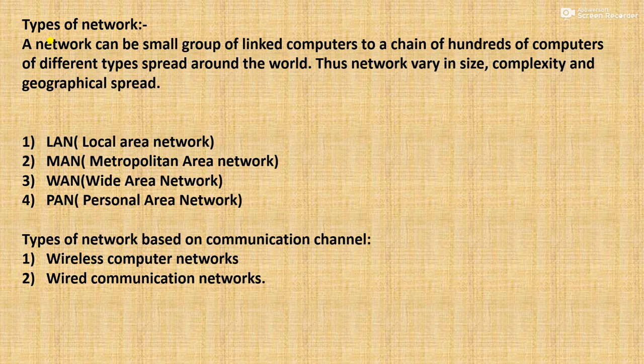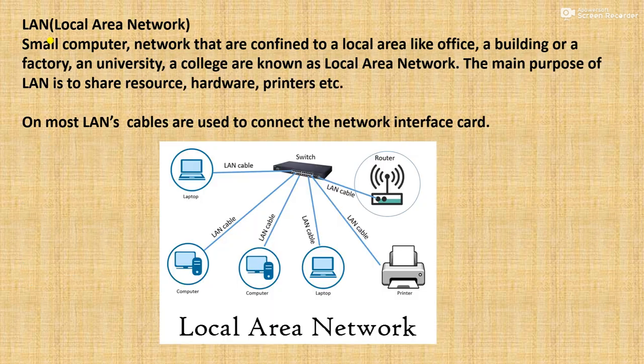First we have LAN, that is local area network. These full forms are important, and we will definitely discuss the differences also. MAN is metropolitan area network. WAN is wide area network. The fourth one is PAN, that is personal area network. What are these, and what is the range of each? We will discuss them one by one. Types of networks are also based on communication channels, so we have wireless and wired communication channels also. Let's see one by one.